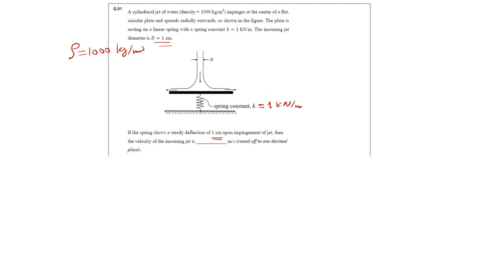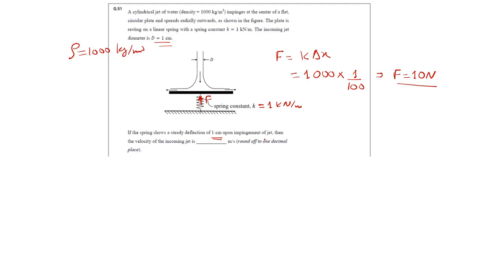If the spring shows a steady deflection of 1 centimeter, it will apply a force, right? I can calculate that force: F equals K into delta X. K is 1000 Newton per meter and delta X is 1 upon 100 meter. So this will give me F, force applied by the spring, as 10 Newton in upward direction.